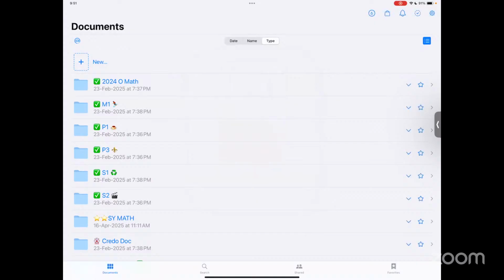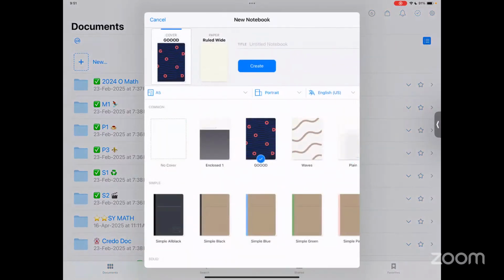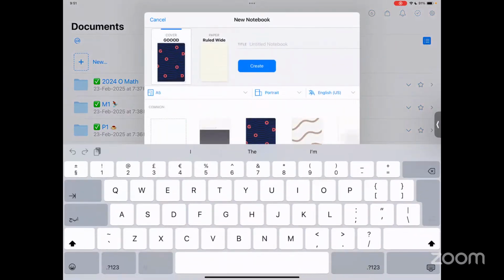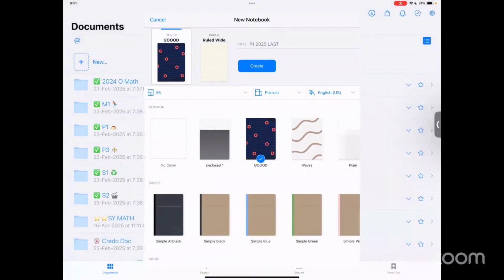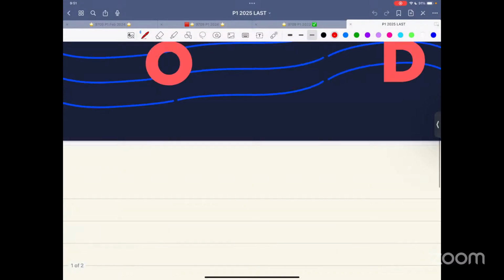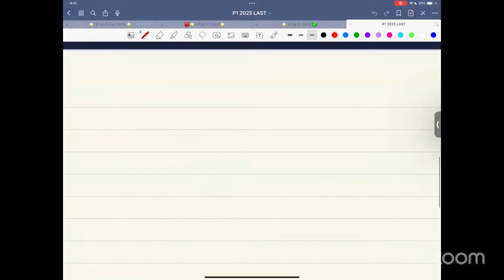So now over here, let's get started with 2023, and let me grab some paper so that I can write on that paper. So over here, that is P1 2025. That's the last class of this year for P1 exam. And I'll write down the finer details over here. So now, I hope everyone can hear me. Everything is all good, all set.